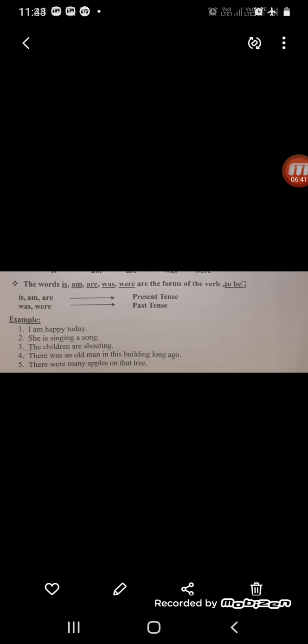Now in the second sentence, the plural of was is were. There were many apples on that tree. Now how many apples? Many apples. There were many apples on that tree. So it is past tense. It is used in the plural form. Clear to you children?